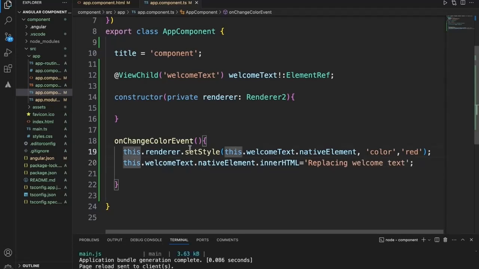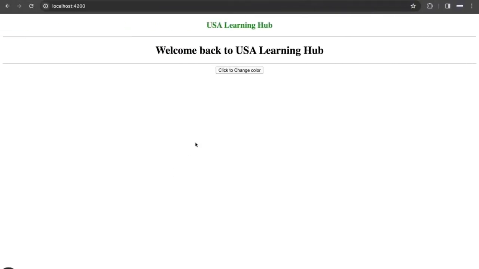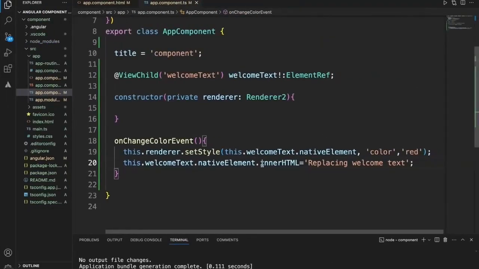Okay, and now let's see. Replacing welcome text. So I'm able to get hold of this text using ViewChild, and I'm able to replace the content. I'm able to set the color for that. So this is how you can use ViewChild for a native HTML attribute.